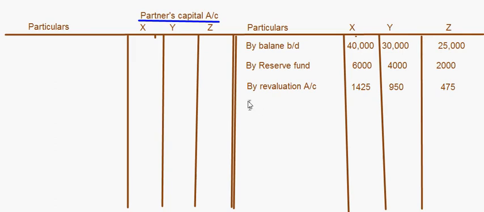Now here it will be by X's capital account and by Z's capital account. This will come in Y, right?